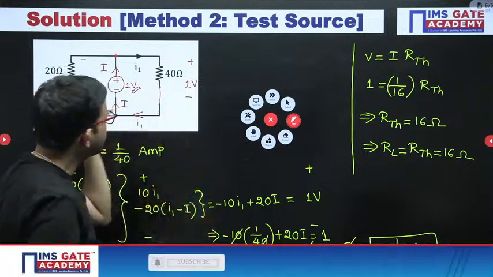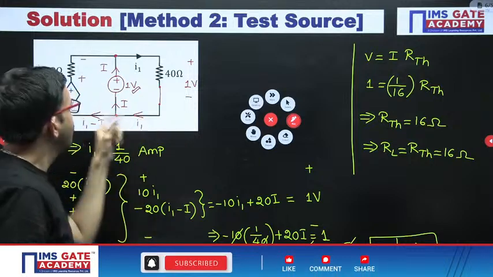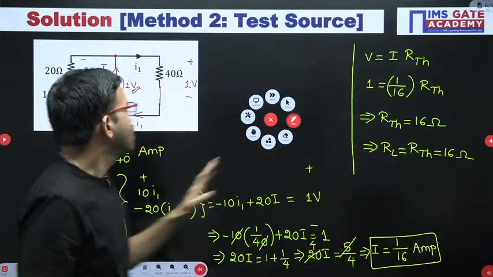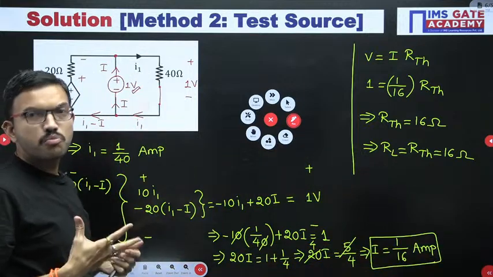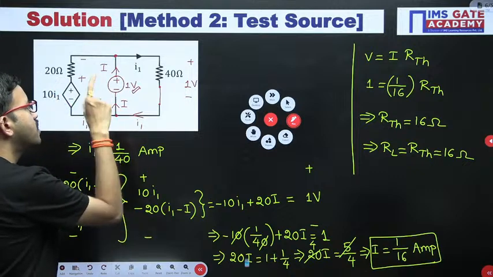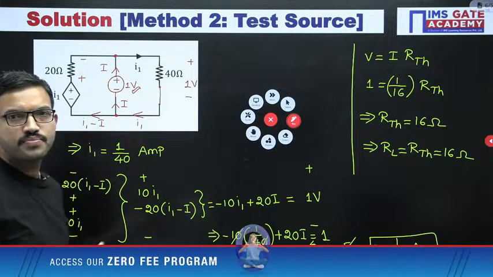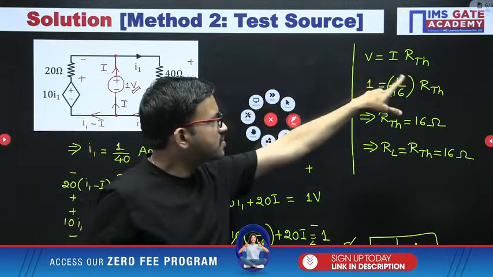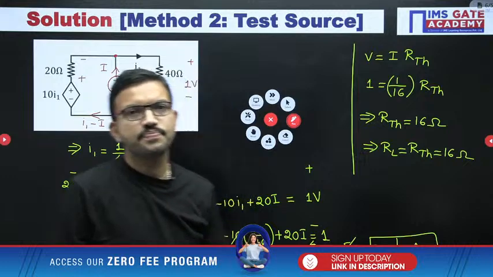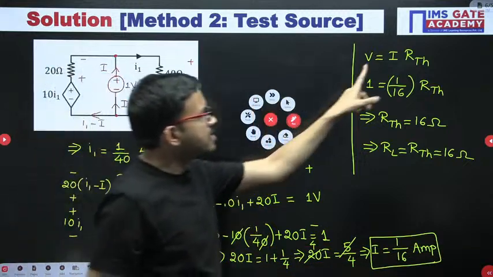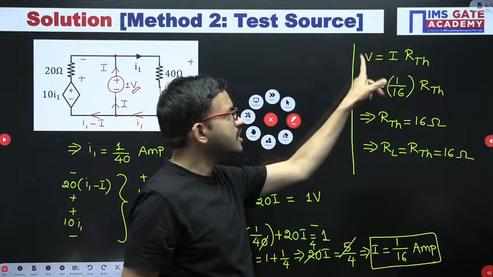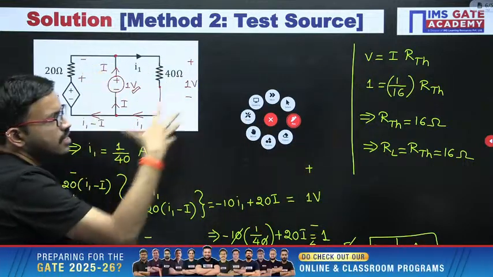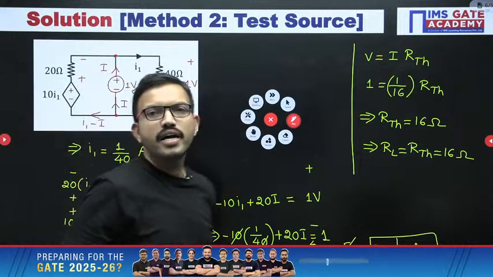But even for this question, if you connect a 1 ampere source, ultimately the RTH value is going to remain the same. But that procedure may take more time. Suppose you consider 1 ampere, accordingly you find the voltage across the 1 ampere source. After that you can use Ohm's law. From there you can find the RTH. Because when you consider I value 1, RTH is nothing but the voltage across that 1 ampere source.